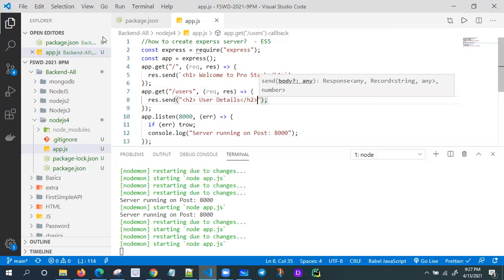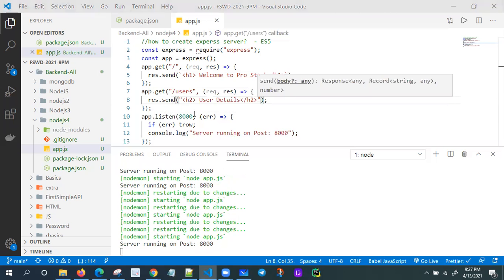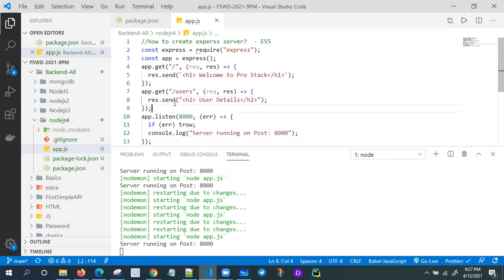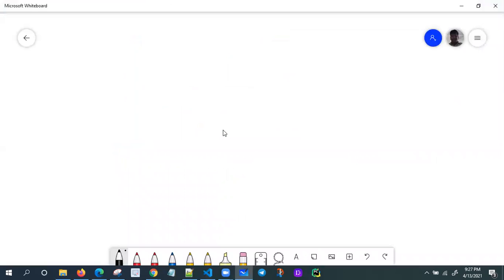Now look at this one. What is my request? localhost 8000 slash users. So I'm getting the user details page only. Like this, I'm going to explain all the routing requests now. Let's come to the point.